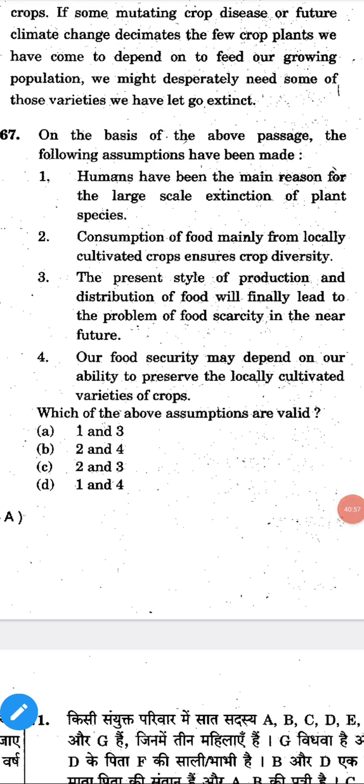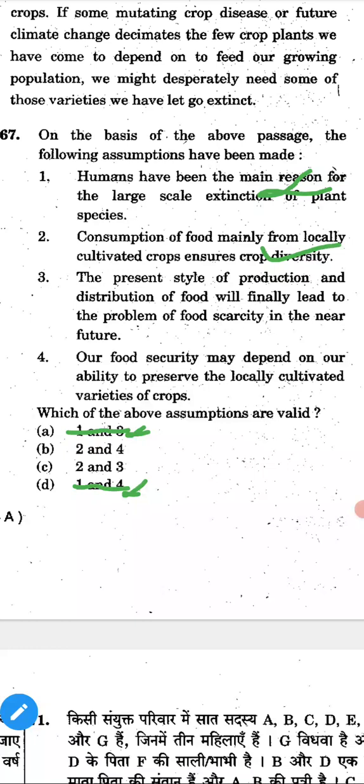67. On the basis of the above passage, the following assumptions have been made. Humans have been the main reason for the large scale extinction of plant species. No. Even some weather conditions, when there is heavy rain, also cause large scale extinction. No. So options D and A are eliminated because one is there. So the remaining is this one. This one is perfectly the right answer because 2 is there in both the options.